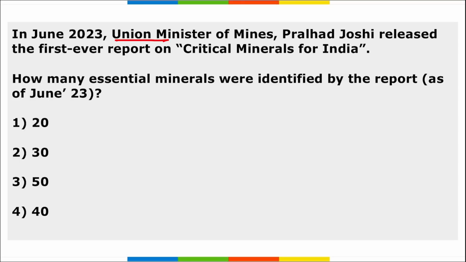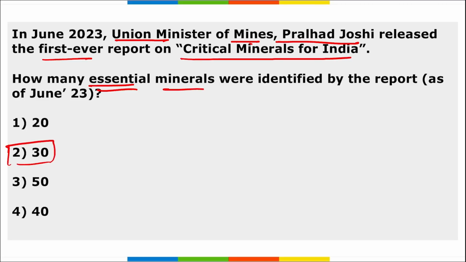Next, Union Minister of Mines Prahlad Joshi released the first ever report on critical minerals for India. How many essential minerals were identified by the report? So a total of 30 minerals were identified by the report, and these minerals are basically used in various sectors such as defense, agriculture, energy, pharmaceuticals and the telecom sector, right?